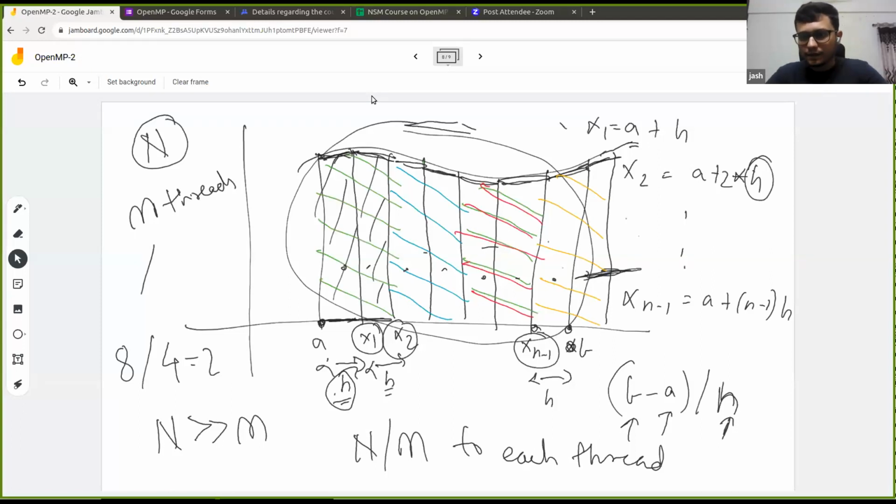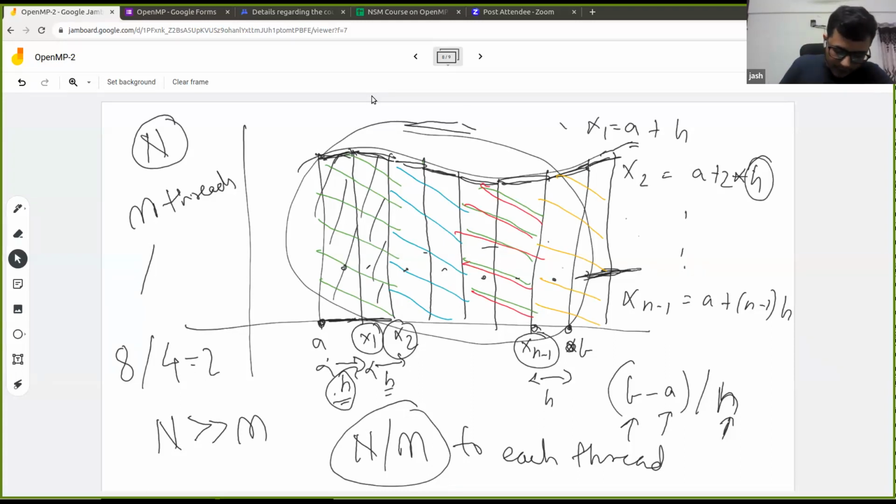We'll divide all our trapeziums among the threads by using n by m. So each thread will get n by m trapeziums, and they'll calculate the area of each of these trapeziums.